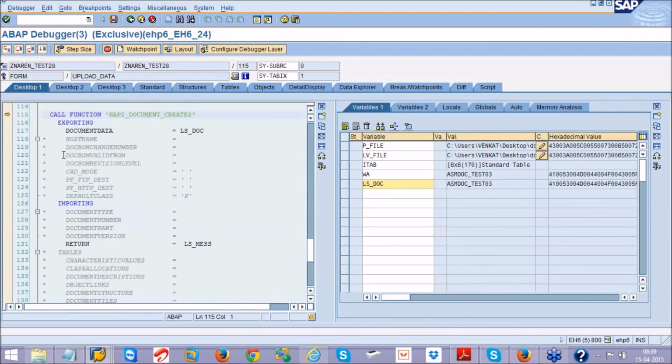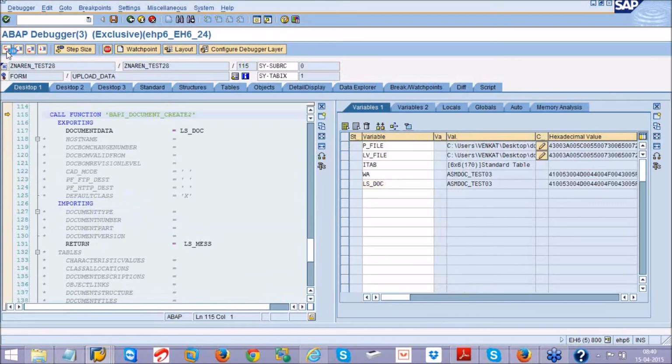So I want to execute the entire function module. I don't want to go inside the function module. If I want to go inside the function module, I'll click on this single step. If I want to see the code inside the function module, click on this. But if you want to execute the entire function module, click on this F6.